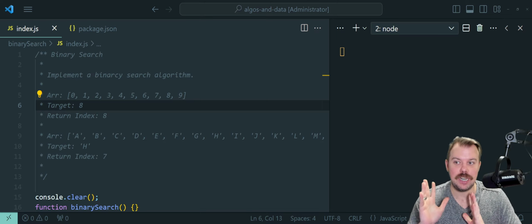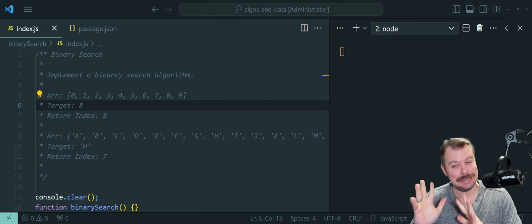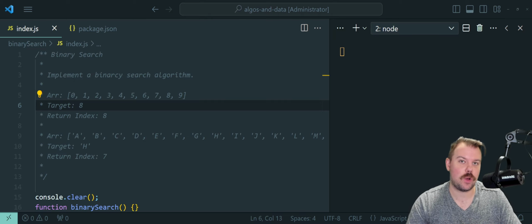It's very memory efficient, barring the implementation of it, depending on how we do that here. It uses constant space, which means it doesn't require additional memory as the input list grows, and it's very predictable. If you're given a sorted list, the worst case and average case performance of binary search is always going to be logarithmic. Again, I'll cover more of that after the code implementation.